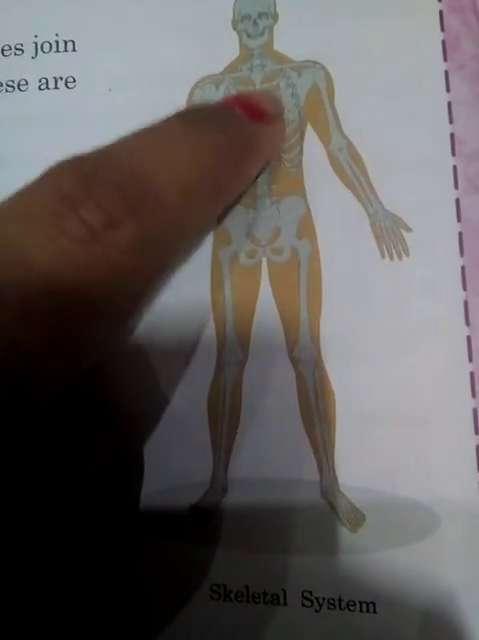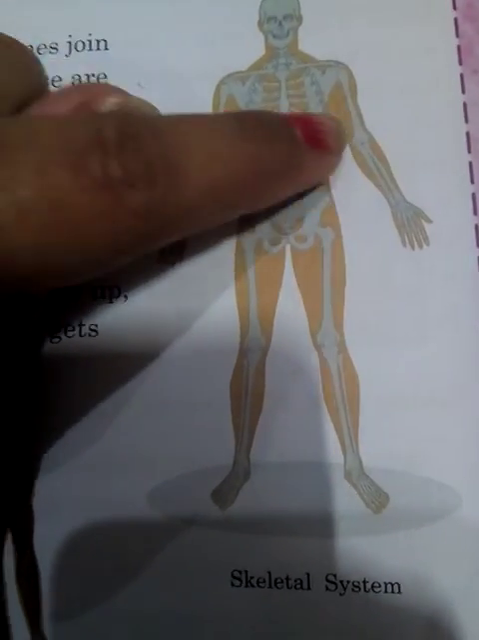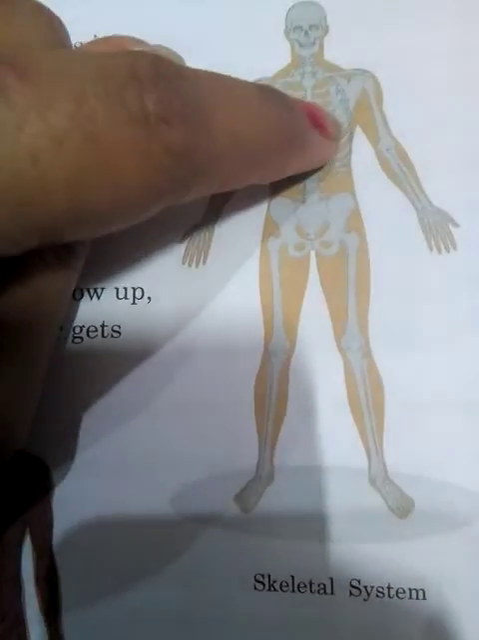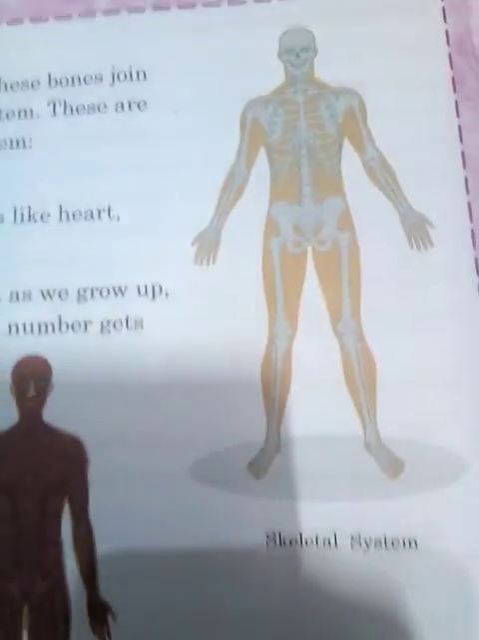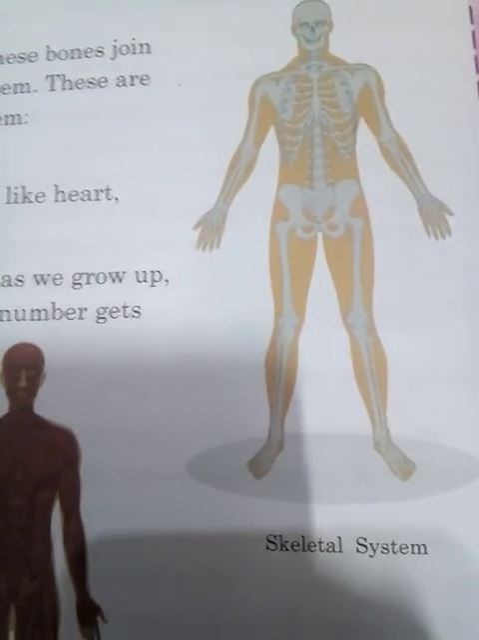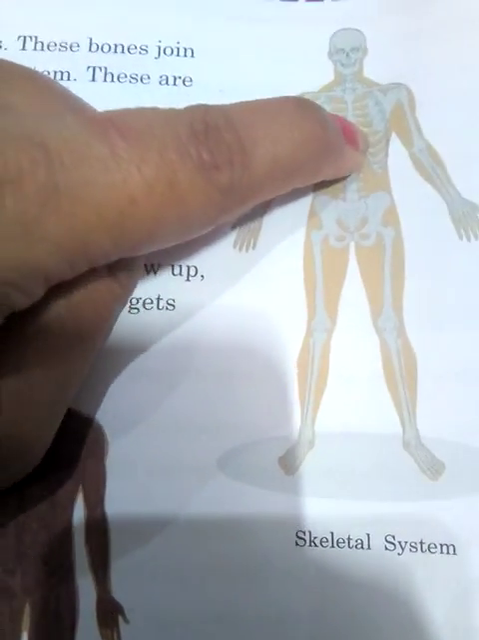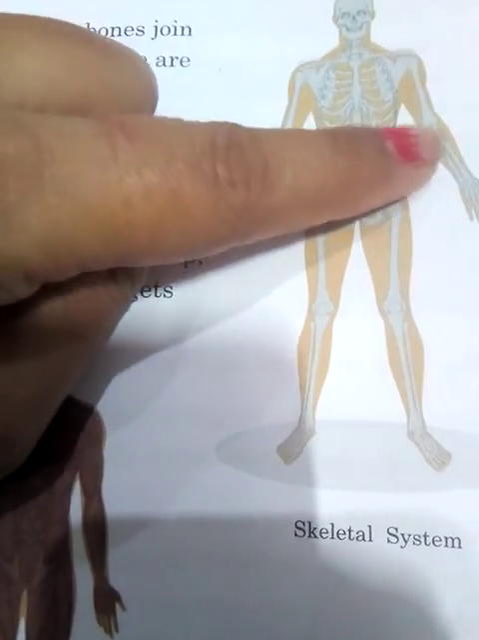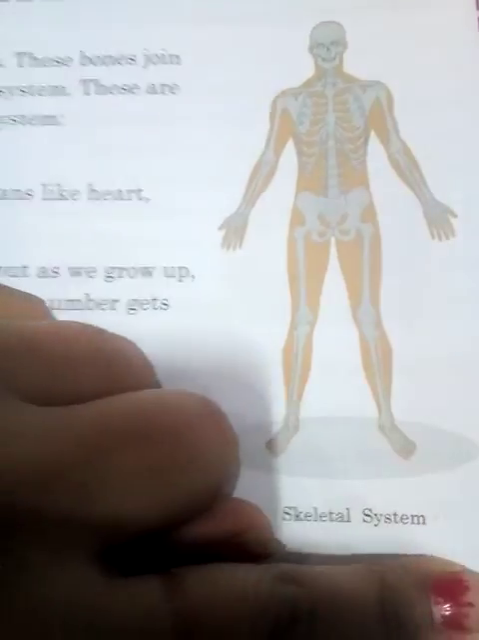Inside these ribs, here on the left side and the right side, our lungs are situated, and here on the upper left side our heart is situated. So these ribs are protecting internal organs like lungs and heart. This bony structure is called the skeletal system.